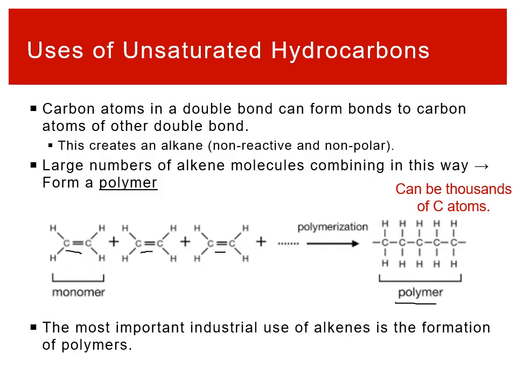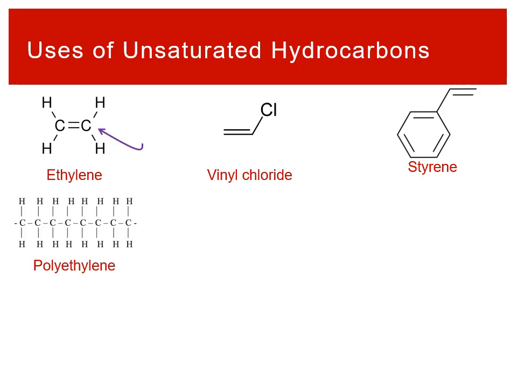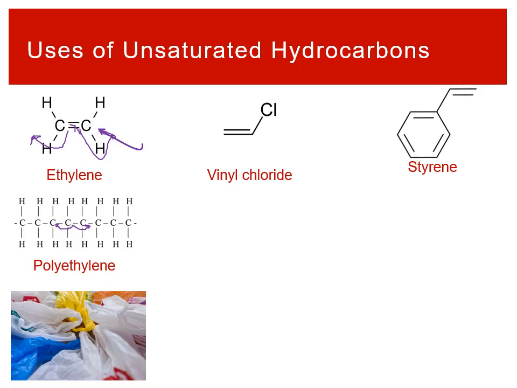And so one of the things we can do is really build these really long chains of molecules that have consistent behavior and consistent properties, because it's basically the same repeating unit over and over again that goes together to form it. And so these are 3 examples of alkenes. Ethylene is a simple one where we have just the carbon-carbon double bond. And what you can imagine you do is you take one of these bonds from the double bond and you break it, and then you form a bond out to here to 1 carbon atom and a bond out to here, right? That's right here and right here. You're forming those bonds. And so you can make what's called polyethylene. That is like plastic bags. So, disposable plastic bags, that's made from polyethylene.